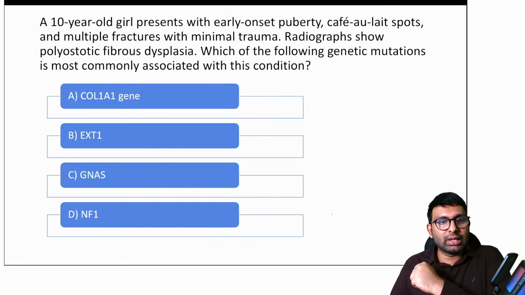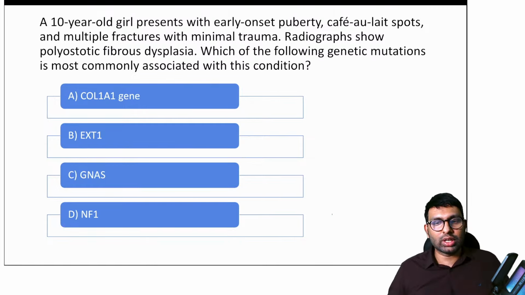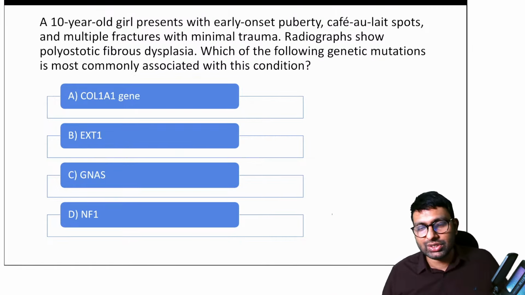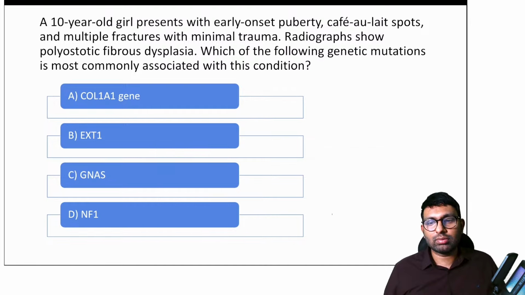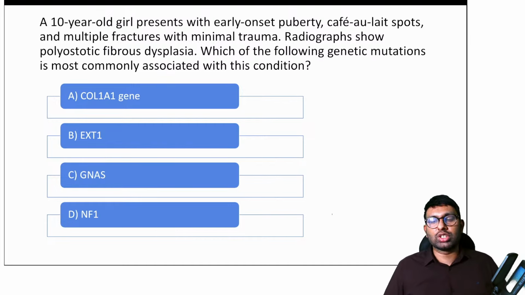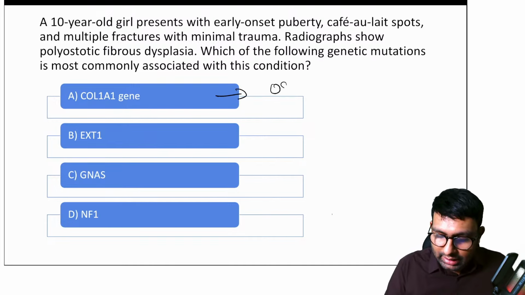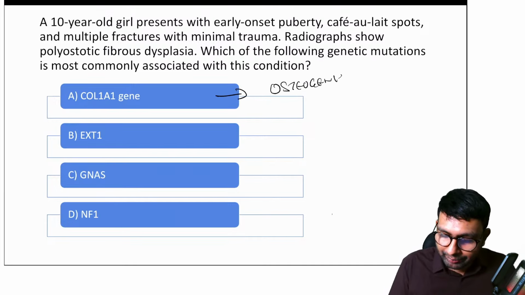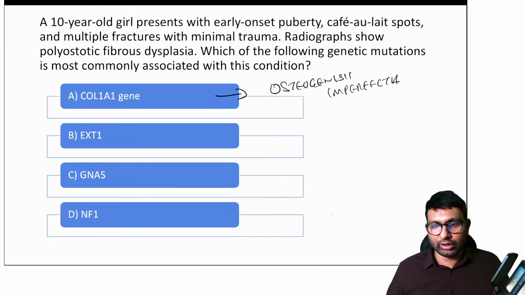COL1A1 gene, EXT1 gene, NF1 gene, in which conditions are they seen, so that we can rule them out and then establish our answer? A is seen in osteogenesis imperfecta, perfect. Blue eyes, all that. You're right.